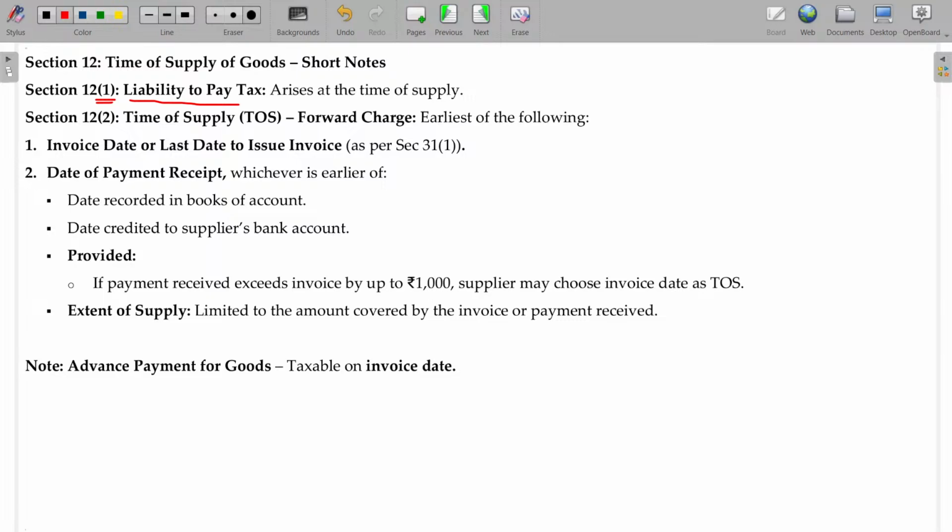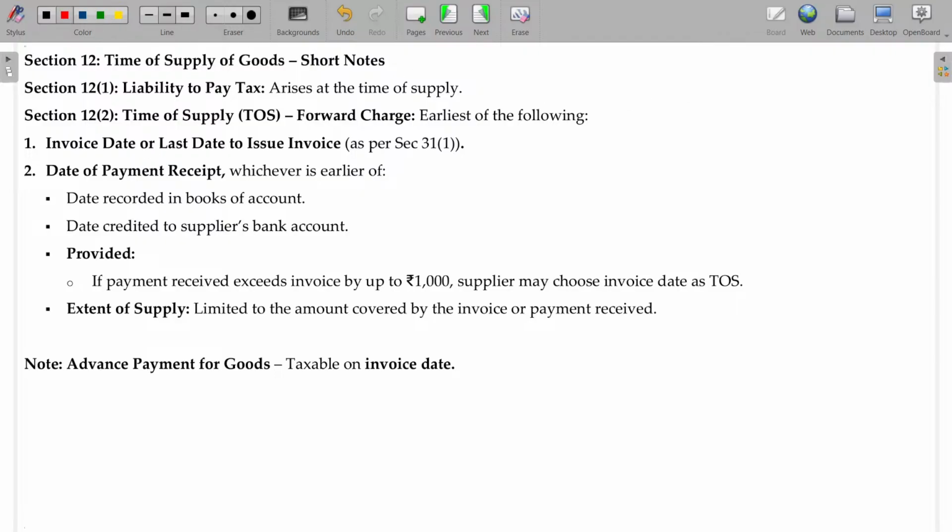Tax invoice. Okay. I'll use a small briefing here. Now, section 31 says, we'll deal with this one in detail later on. Okay. It deals with the issue of invoice.